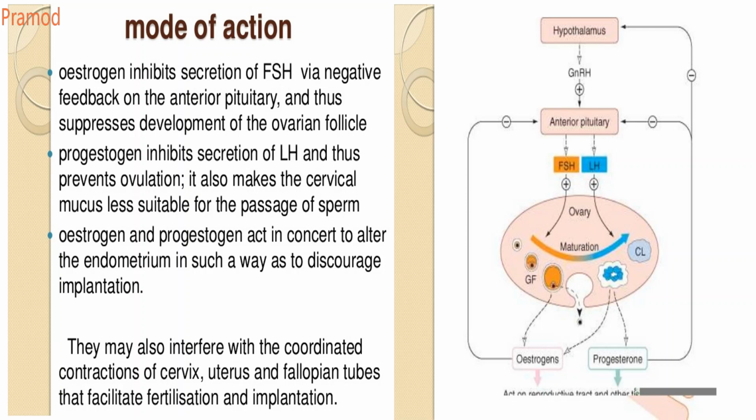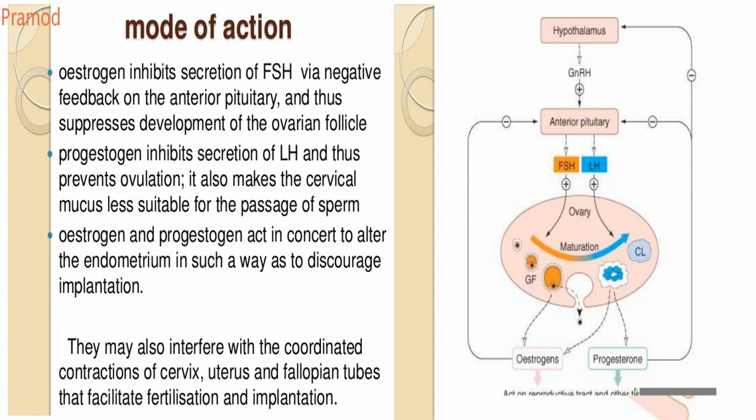It also makes the cervical mucus less suitable for the passage, so it makes it dry. It makes your cervical mucus less susceptible for the passage of sperms. Estrogen and progesterone act in concert to alter the endometrium in such a way as to discourage implantation. So your implantation will not take place.